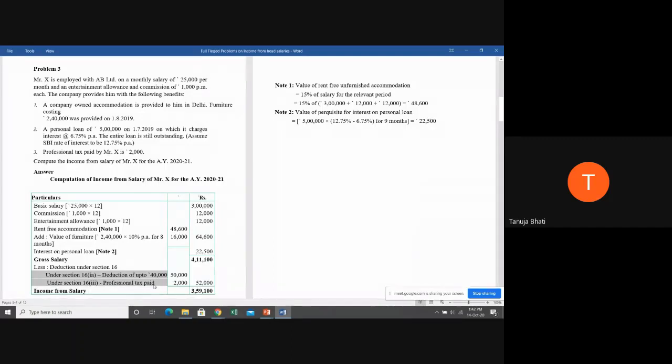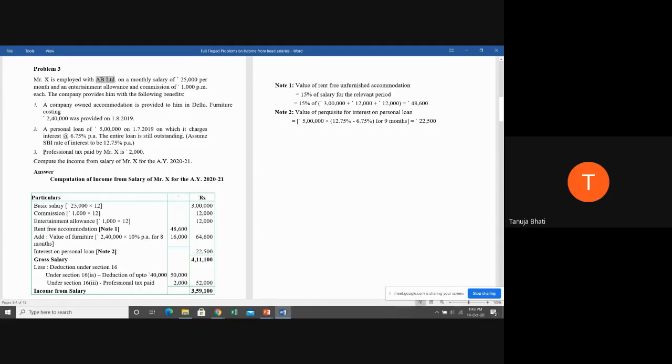Then you know there are deductions: standard deduction, entertainment allowance, and professional tax. All the deductions are given under section 16. Remember that. Standard deduction is given up to 50,000. So 50,000. Now, entertainment allowance, we are not giving him. You can show entertainment allowance as nil because he is not a government employee. It is AB Limited, not specified as a government organization. So nil.